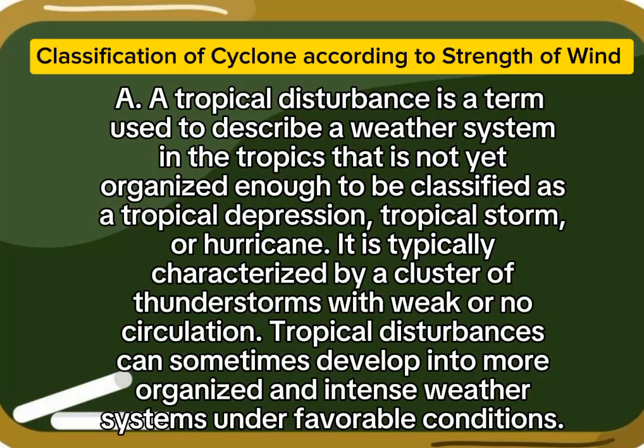A. Tropical disturbance is a term used to describe a weather system in the tropics that is not yet organized enough to be classified as a tropical depression, tropical storm, or hurricane. It is typically characterized by a cluster of thunderstorms with weak or no circulation. Tropical disturbances can sometimes develop into more organized and intense weather systems under favorable conditions.